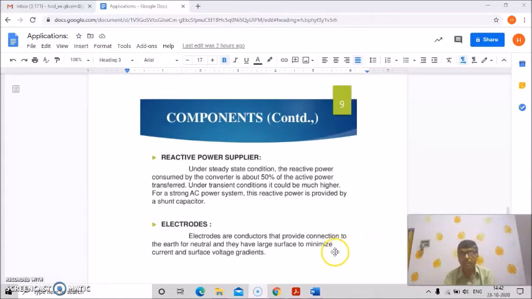Electrodes are conductors that provide connection to the earth for the neutral, and they have a large surface to minimize current and surface voltage gradients.